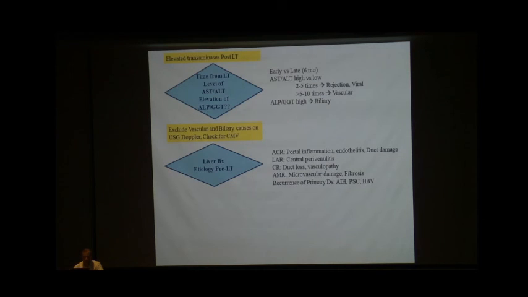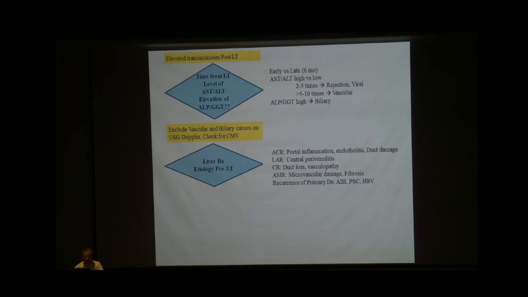Then we should divide the various causes, whether it is acute cellular rejection based on the typical triad of portal inflammation, endothelitis, duct damage, or late acute rejection based on central perivenulitis, or chronic rejection when there is duct loss, vasculopathy. Finally we should think of antibody mediated rejection if there is microvascular damage, microvasculitis, fibrosis.